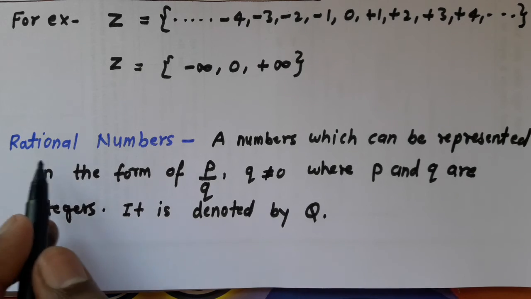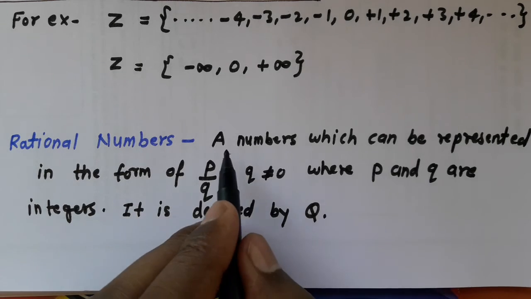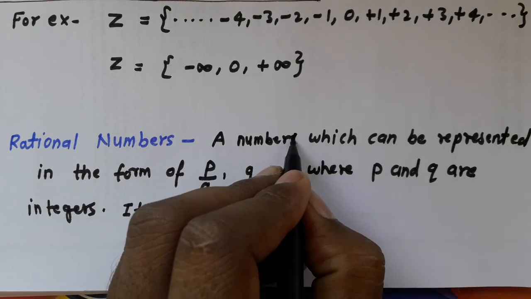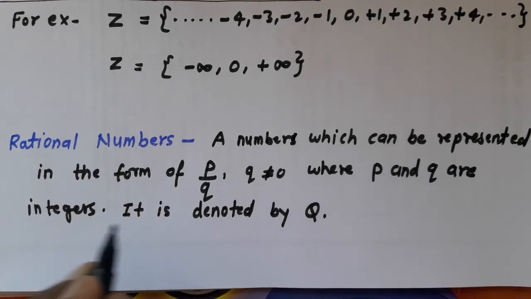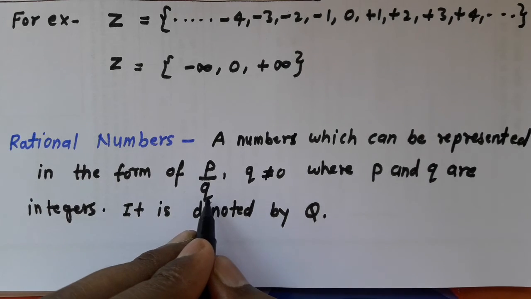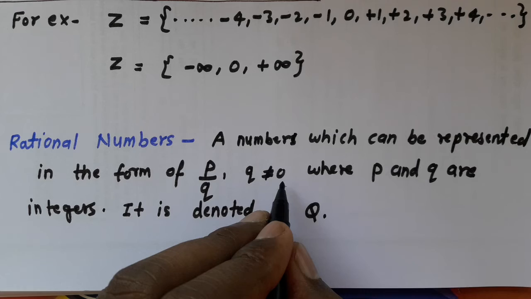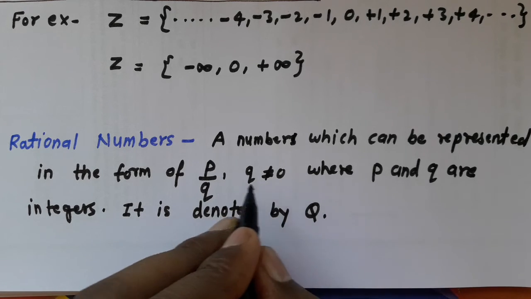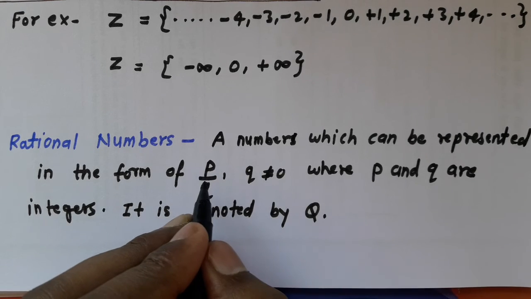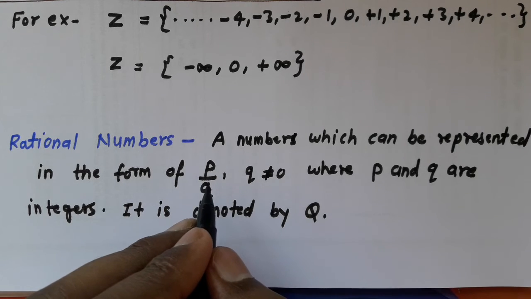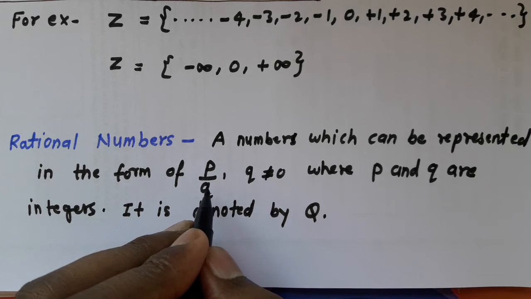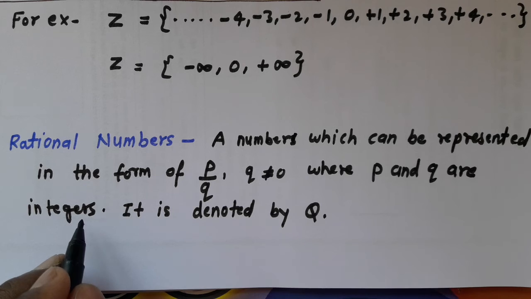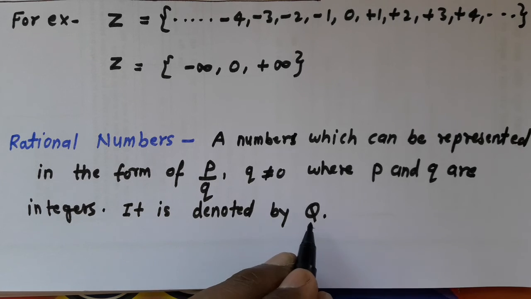So what is a rational number? A rational number is a number which can be represented in the form of P by Q, where Q is not equal to 0. Q should not be equal to 0. If Q is equal to 0, then its value does not exist. Does not exist means if we have something upon 0, then we cannot divide it. Where P and Q are any integers, and it is denoted by Q.